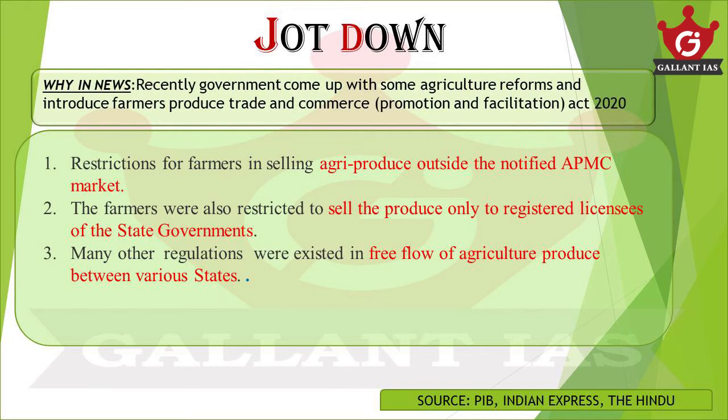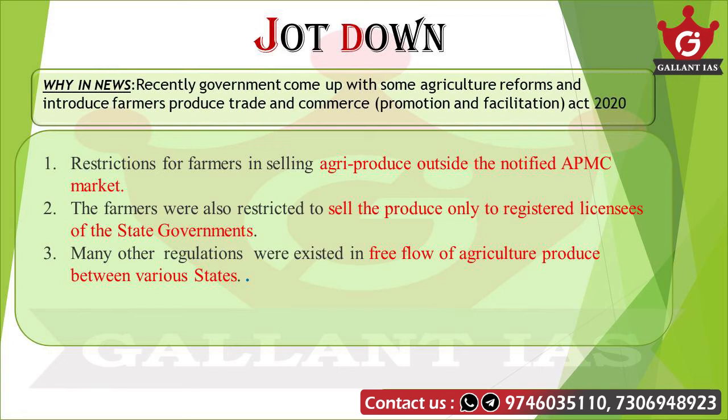When we study this topic, you should have some basic idea about the conditions that existed before this particular act. Before this act, many regulations were present in agriculture marketing. For example, restrictions for farmers in selling agri-produce outside the notified APMC market, and farmers were restricted to sell the produce only to registered licensees of the state government. And also other regulations existed on the free flow of agriculture produce between various states. So these are the conditions that existed before this act.